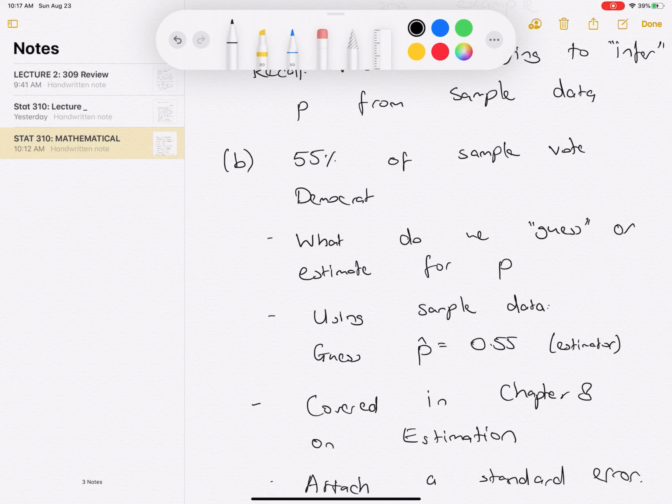I'd use this notation P hat, which is something that we'll be using throughout the course to say that this is not actually P because we don't know what P is. This is just an estimate or a guess for P based on the data. This will be covered more formally in chapter 8, but this guess of 0.55 is actually a pretty reasonable guess given the data that we have. Of all the guesses we could make, this seems pretty reasonable.